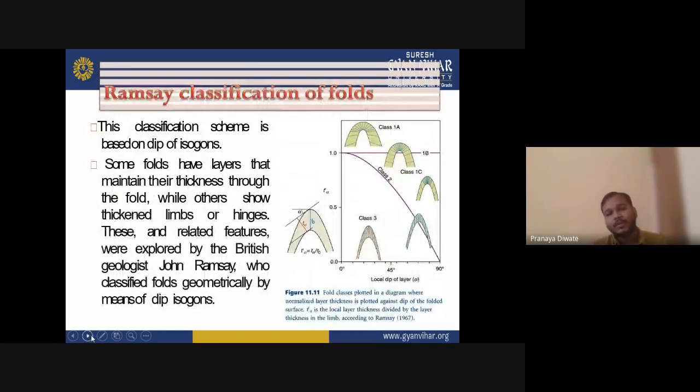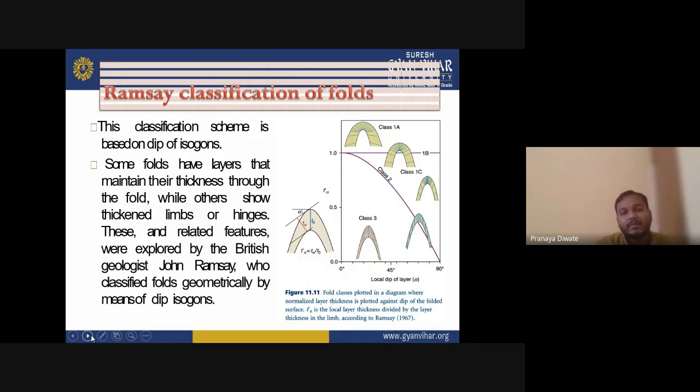Then whatever classes we are seeing are on the basis of different criteria. Now, one of the greatest scientists of structural geology, Ramsay, gave a classification scheme based on the dip of isogons. Ramsay is a scientist who gave a different kind of classification than the earlier ones.